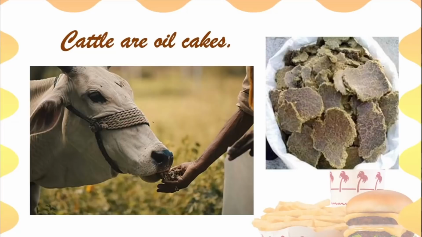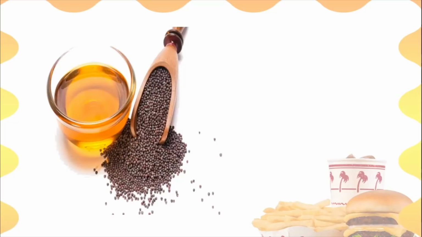So you must have heard about cakes, isn't it? When we have a birthday, you buy a cake and you cut the cake and you sing the birthday song. But these cakes are not the cakes that we eat. These are called oil cakes. So what are oil cakes? Let us see. Now this is an example of oil cake. What is this? This is mustard, or we call it sarson. And you know that from mustard we make mustard oil, or sarson ka tel.